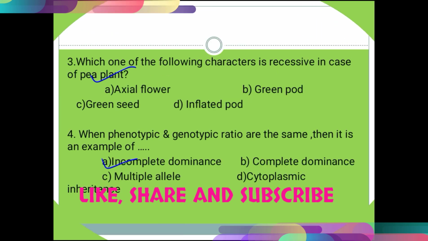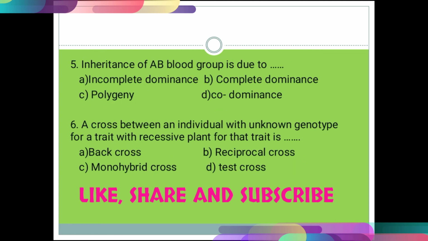For question number 3, the correct option is option C, green seed. Question number 4, option number B, incomplete dominance. Question number 5, option D, codominance. Question number 6, option number D, test cross.